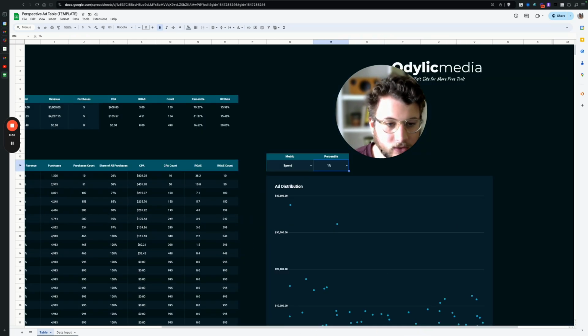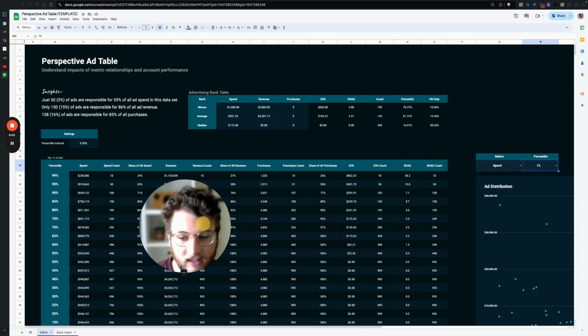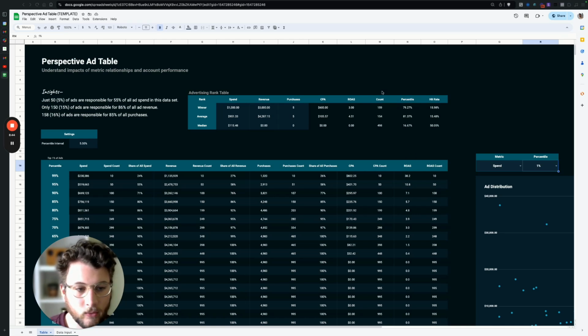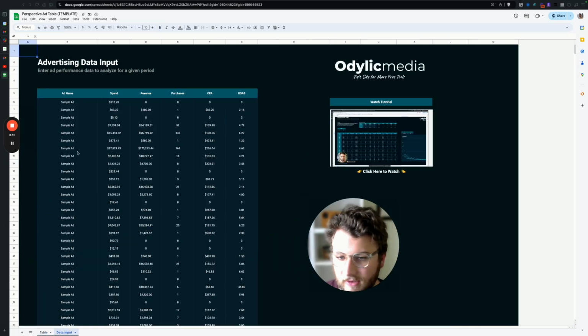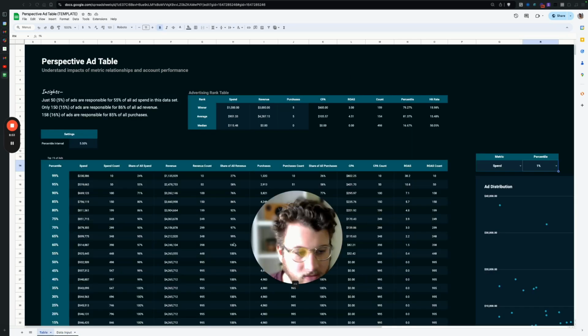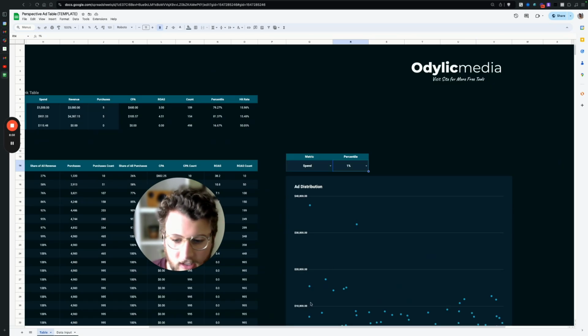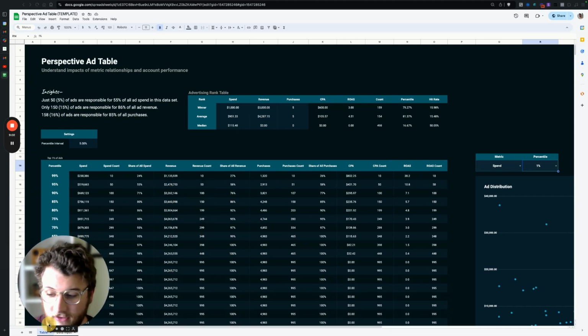So if you want to figure out what a winning ad is for you, look at your ad distribution to see how reliant you are on just a few ads, and figure out in general what you need to do in order to get more winners, go ahead and check out the prospective ad table. Link is below. It's really easy. All you have to do is export your data. I show you how in this video, and then you can look at your distribution, understand your risk tolerance, and figure out what a winning ad is for you, your hit rate, and how much it's going to cost to get to your next winning ad, so you can adjust your creative team, your finance team, and ultimately your media buying team appropriately.